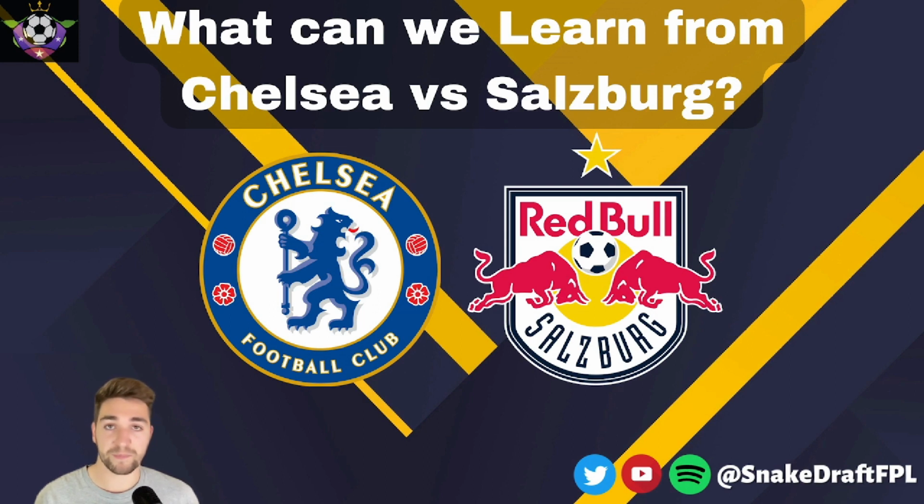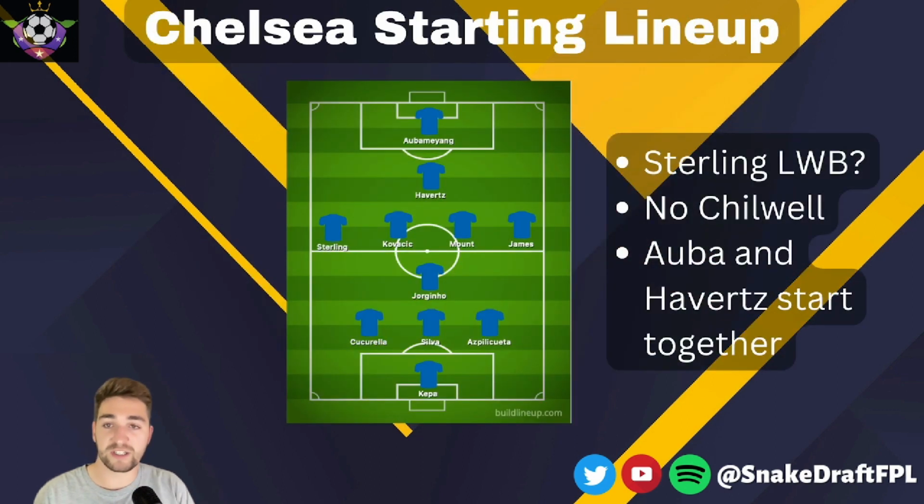Let's get stuck straight into the first topic, which is the Chelsea starting lineup. So as you can see, my first thought when I saw this was Sterling left wing back. That's interesting. No Chilwell. Aubameyang and Havertz both start.